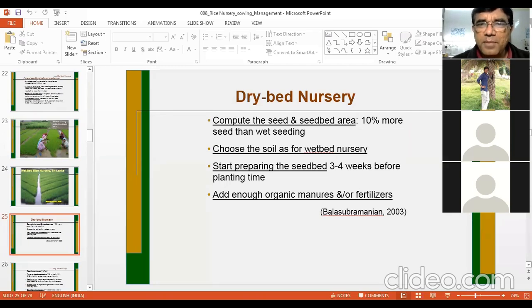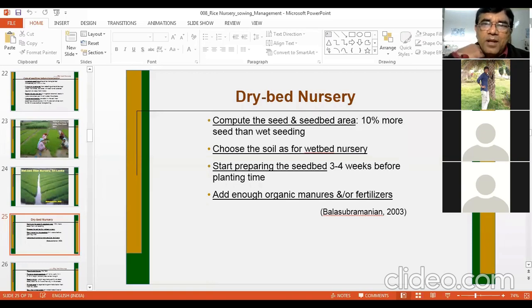So now we see dry bed nursery. Sometimes dry bed nursery is prepared by the farmers. Now you need to compute the seed and seed bed area, and after that, you need to take 10% more seed than for the same condition under wet seeding. Here you expect less germination under dry bed nursery conditions.